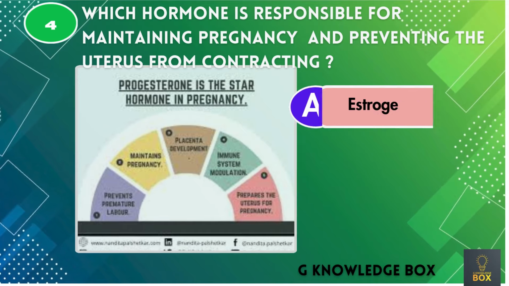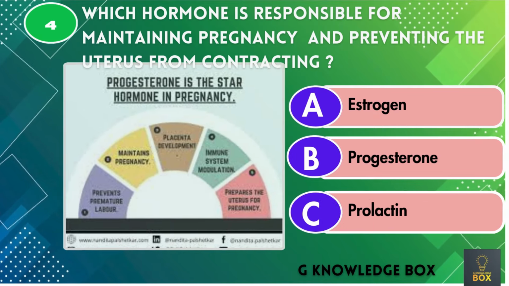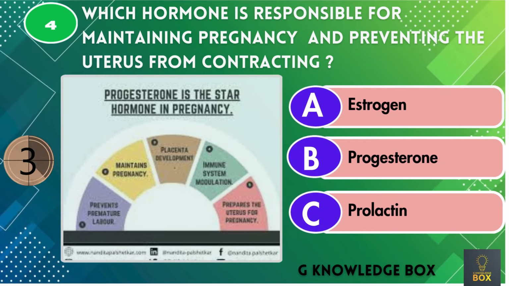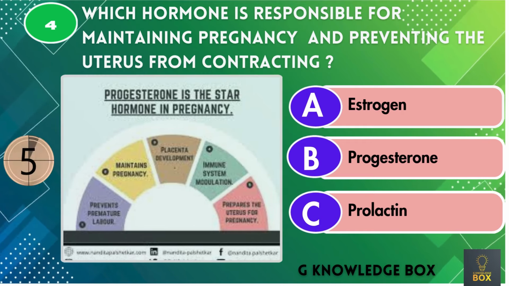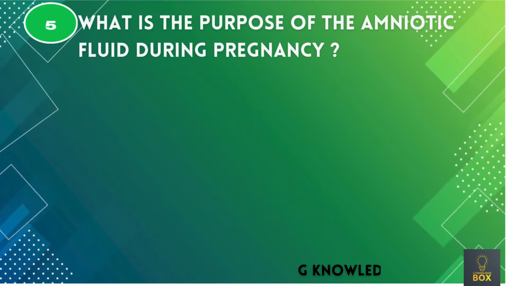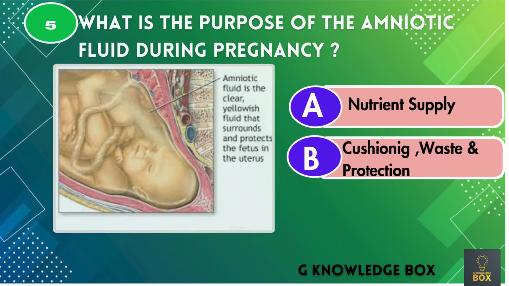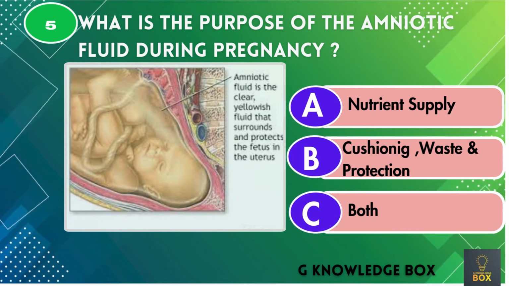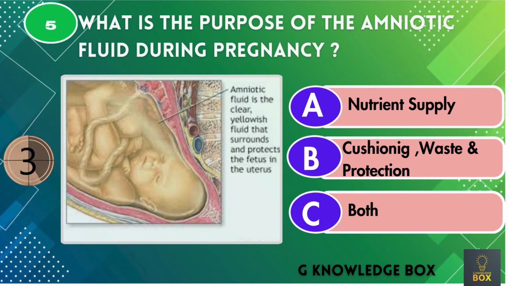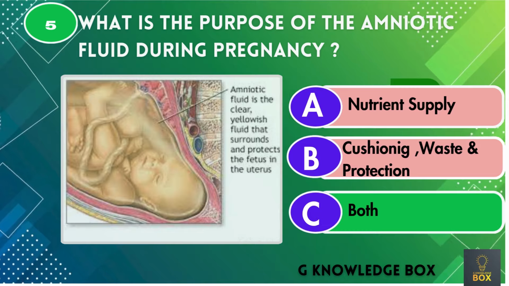Which hormone is responsible for maintaining pregnancy and preventing the uterus from contracting? Correct answer is progesterone. What is the purpose of the amniotic fluid during pregnancy? Correct answer is both nutrient supply and cushioning, waste and protection.